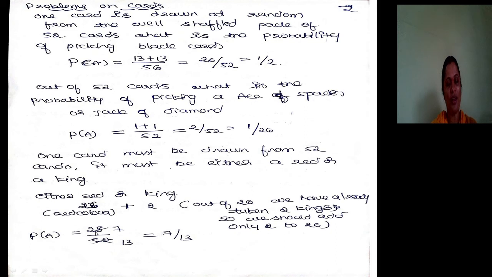Totally how many favorable items? 28 out of 52. When you simplify, it will become 7 by 13. Here I had written, see, out of 26 we have already taken 2 kings. So we should add only 2 to 26. They asked either red or king. So red means 26. In that 26, 2 kings are there. Or king, so plus 2 kings. Again, don't add 4 kings because in 26 itself 2 kings are there.